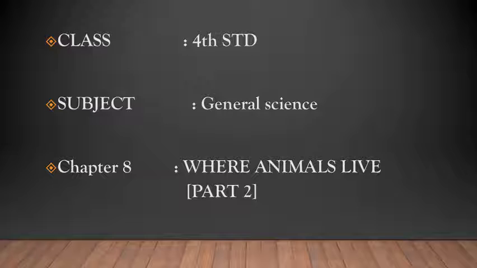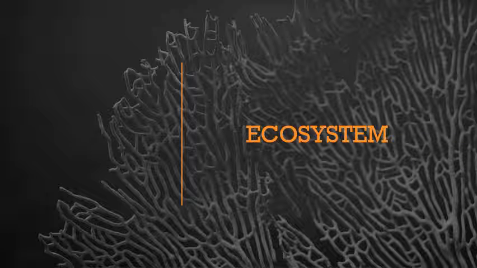Habitat is a place where the animals can find their food, water, air, shelter, a place to raise their young ones, and safety from predators. It is a natural place. It's a place where an animal or a plant naturally lives and grows. That is a habitat. So, in today's class, we are going to learn about what is an ecosystem,